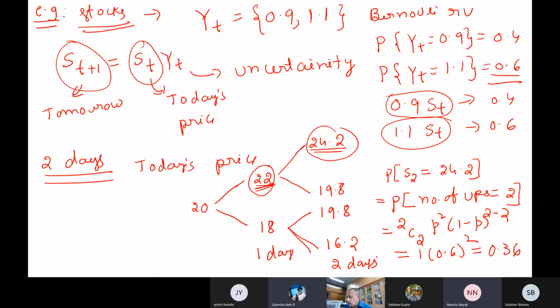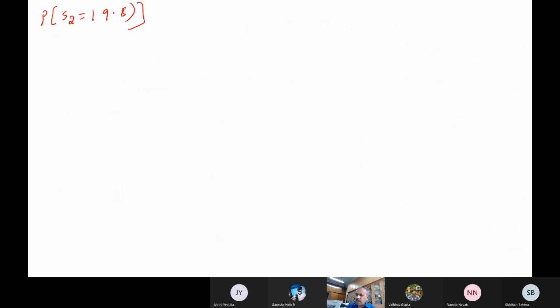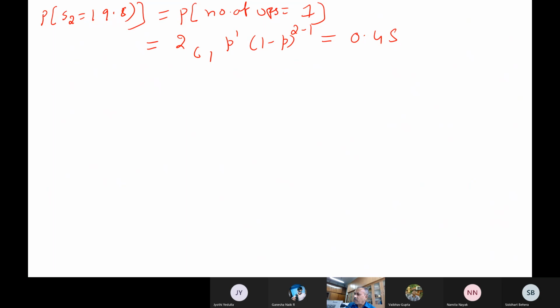So you can go up to 22 and then down to get 19.8, or you can go down and then 1 up, 19.8. So you are looking at the probability of 1 up, and the number of ups is 1. You can find this from 2C1 p to the power of 1 (1 minus p) to the power of 2 minus 1. Substituting all those numbers, it turns out to be 0.48.